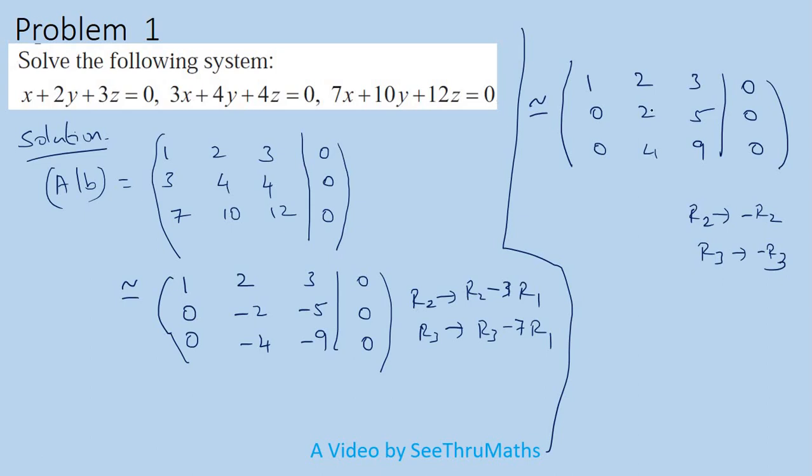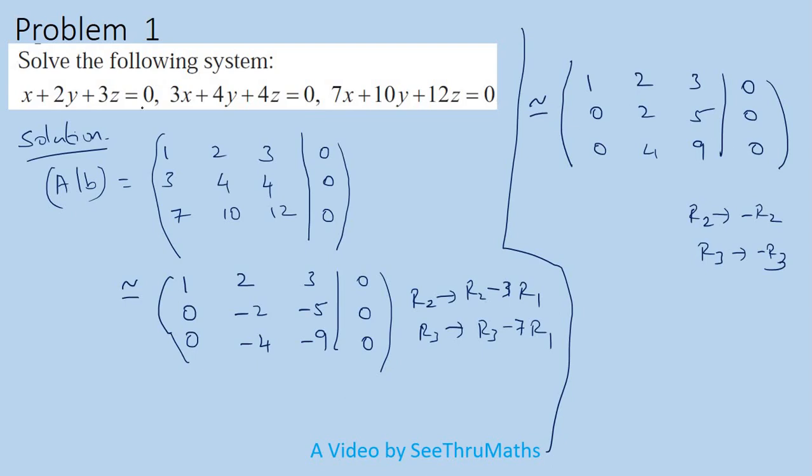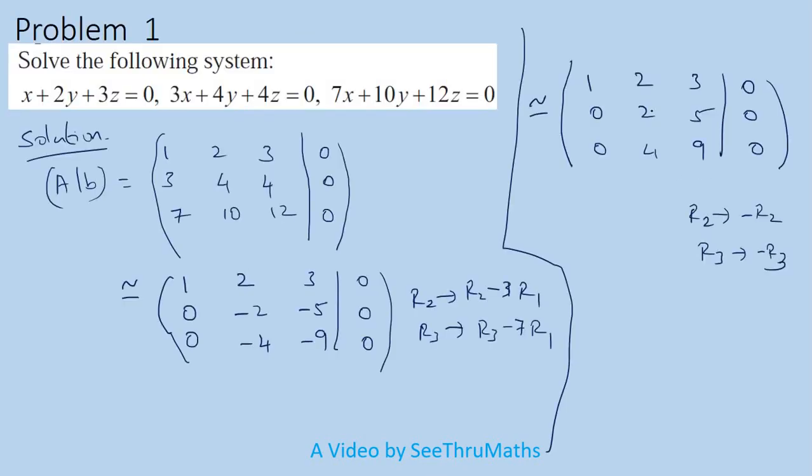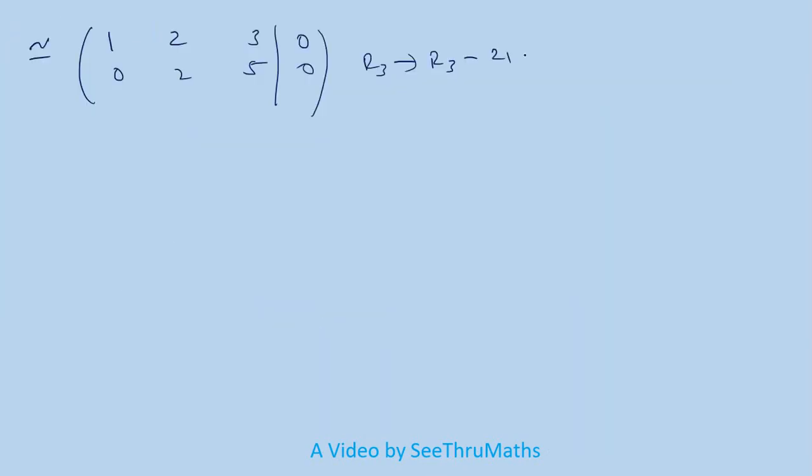With the help of this 2. So that means row 3 is replaced by row 3 minus 2 times row 2. So this is equivalent to, first row no change, 1, 2, 3, here 0. Second row no change, 0, 2, 5, 0. So third row I am going to change, it is by row 3 minus 2 times row 2.